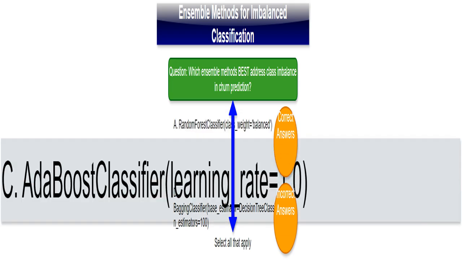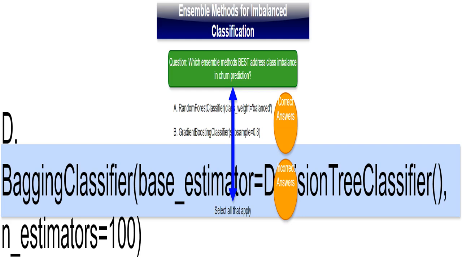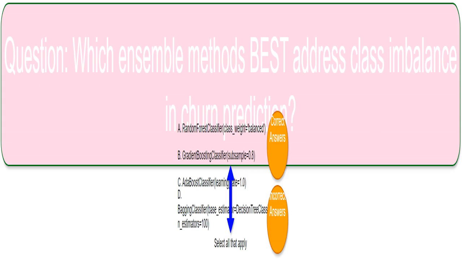Bagging, bootstrap aggregating, even with 100 estimators, trees, doesn't directly address class imbalance. Bagging is good for variance reduction, but it doesn't focus on improving predictions for the minority class in itself. In this quiz, options A and B are the correct answers as they best address class imbalance in these scenarios. I need to pick all options that effectively deal with class imbalance. Options C and D are incorrect, meaning these would not be ideal for class imbalance problems.